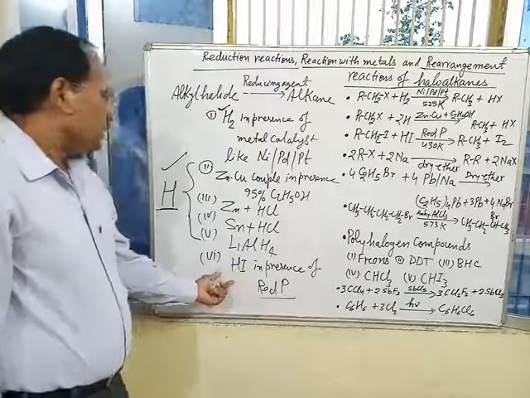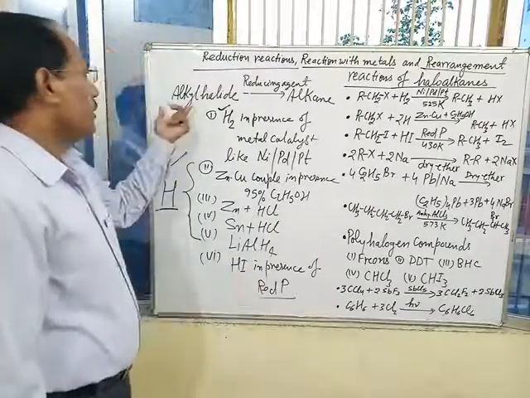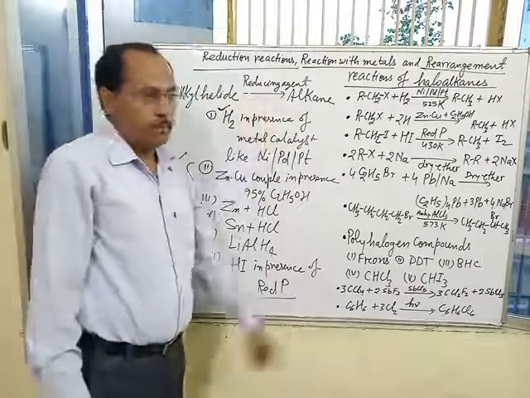Hydroiodic acid HI is already a strong reducing agent which reduces alkyl halide into corresponding alkane.